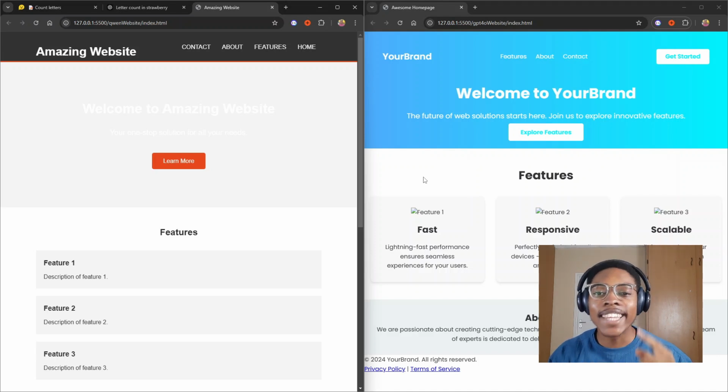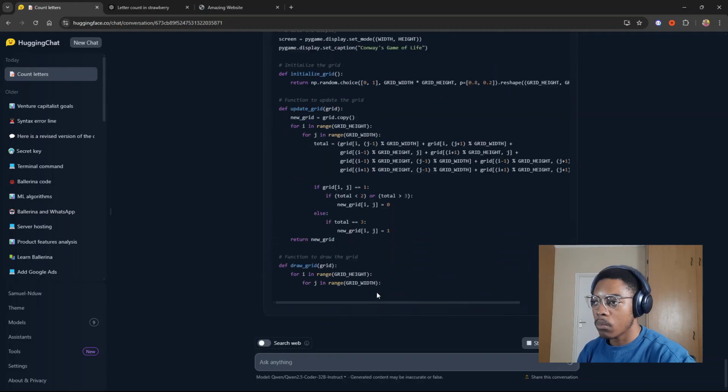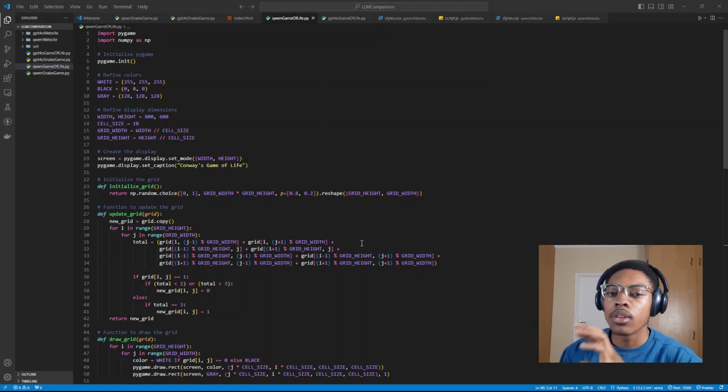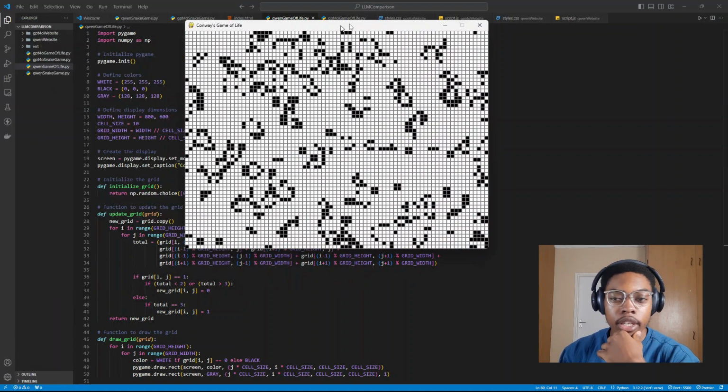So for the next test, we'll be making game of life on both of these models. Make a game of life in Python. Alright, so this is what it produced for us, and let us run this now. Let us run it and see how it would look, guys. Okay, game of life.